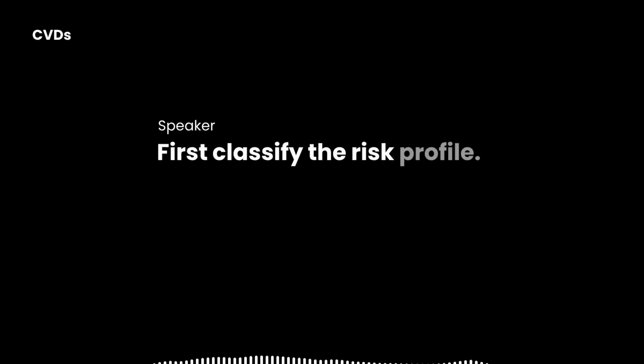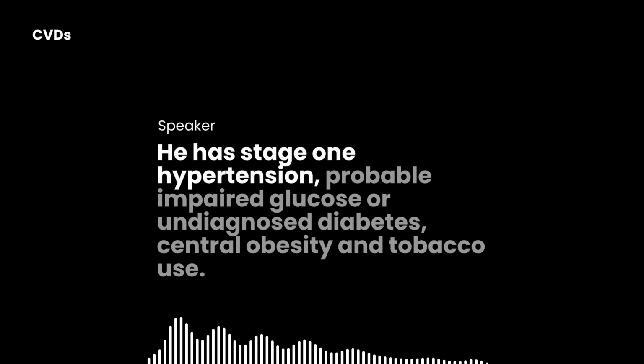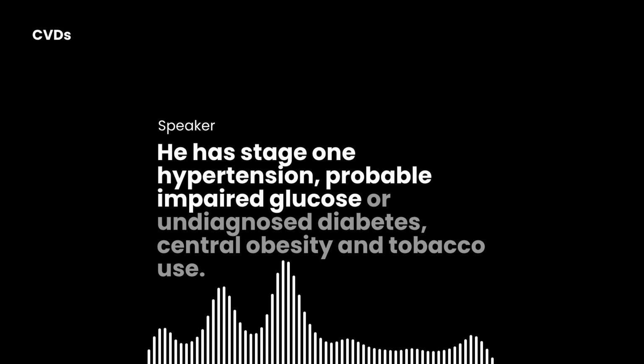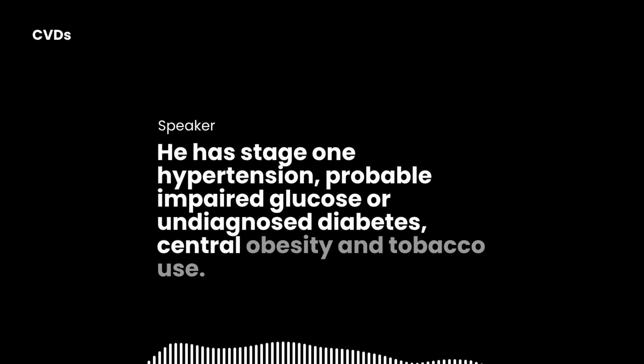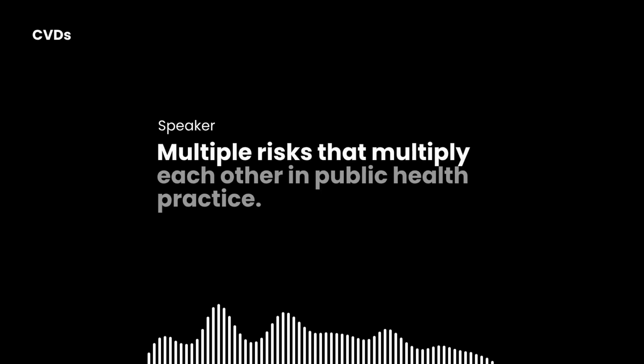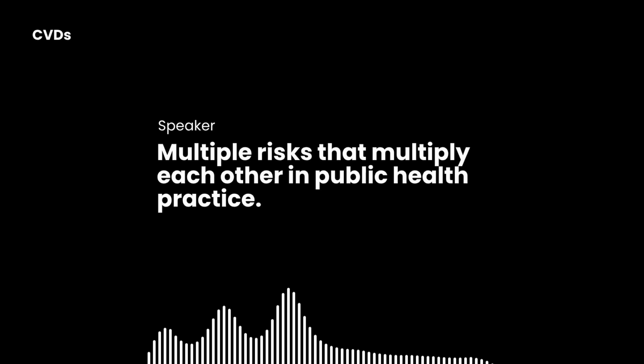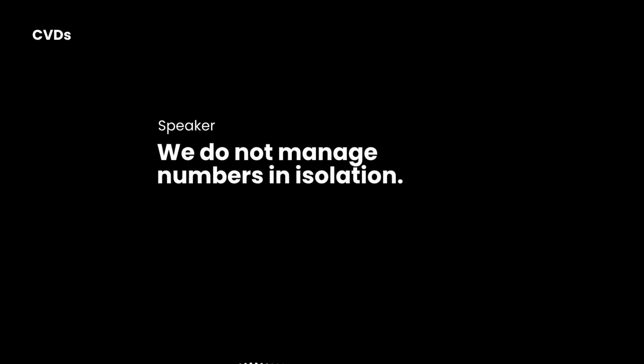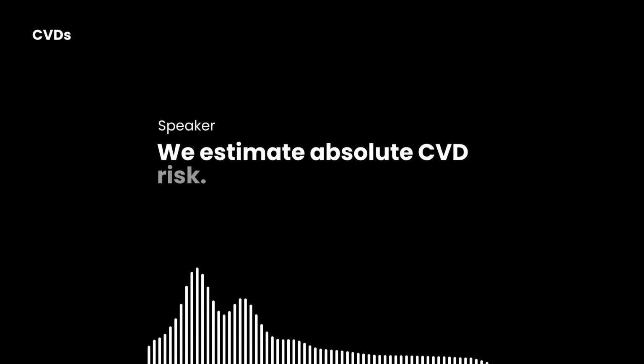First, classify the risk profile. He has stage 1 hypertension, probable impaired glucose or undiagnosed diabetes, central obesity, and tobacco use. Multiple risks that multiply each other. In public health practice, we do not manage numbers in isolation. We estimate absolute CVD risk.